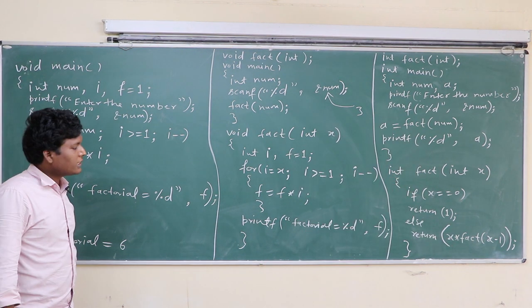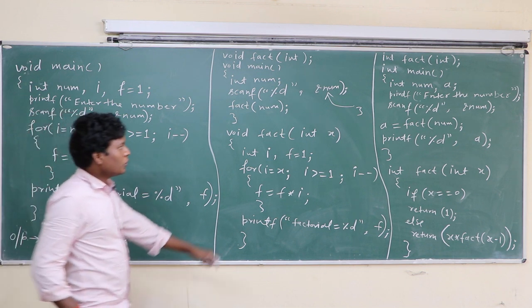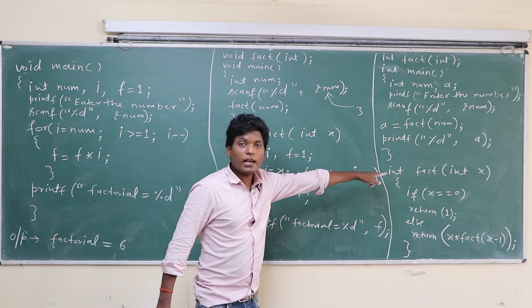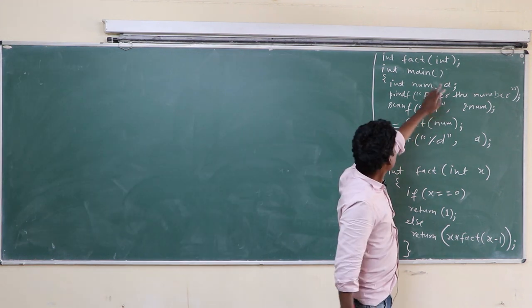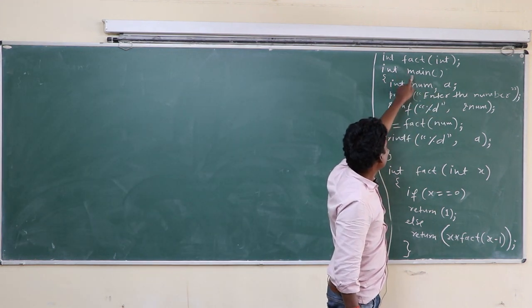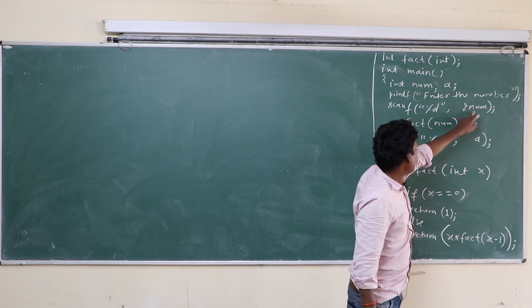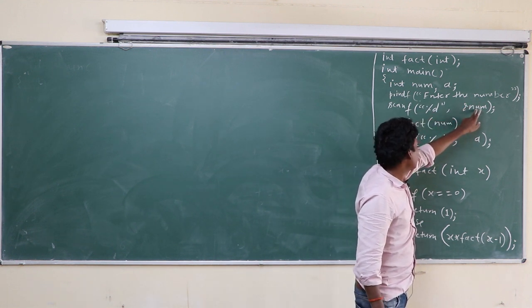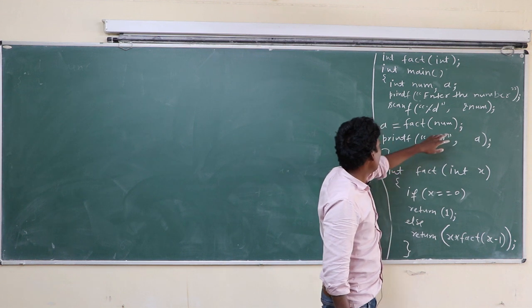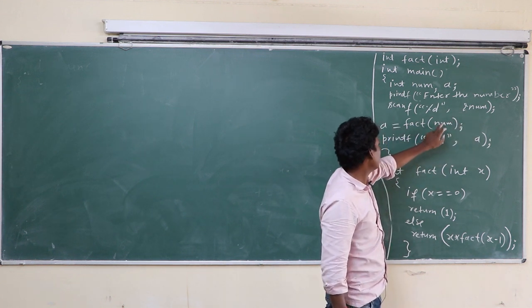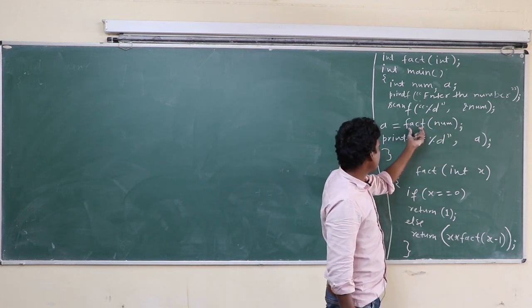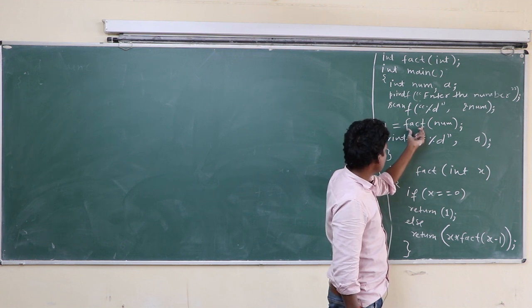Again, this is the example of factorial, so we are going to describe this function. Program execution starts from here. Enter the number %d. The num variable has the number that we want to calculate the factorial of, and this number is supplied here. The fact function is called here.